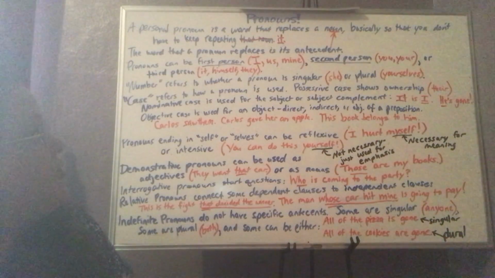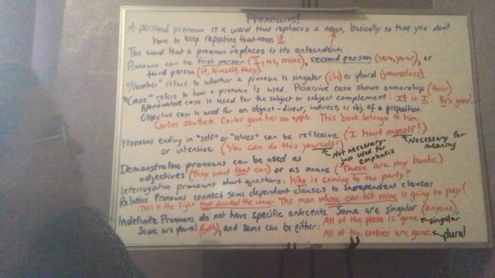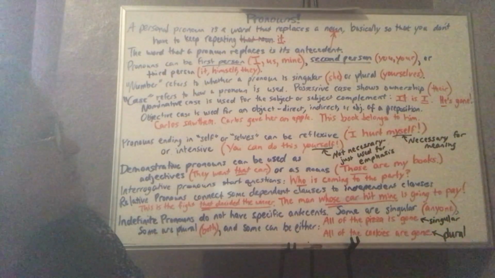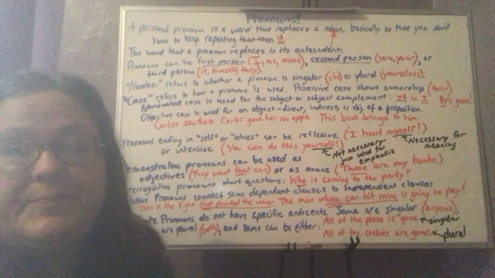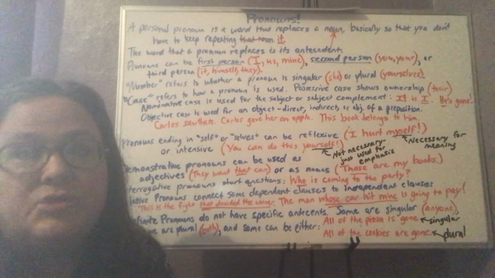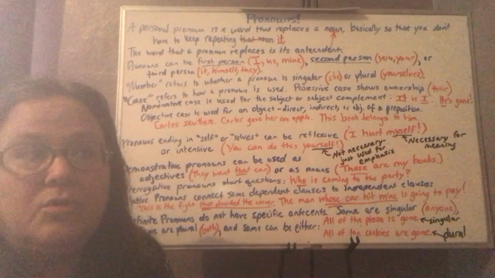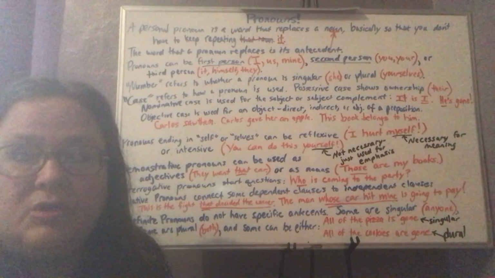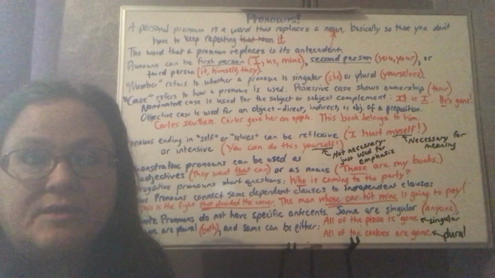Pronouns can be first person, like I, us, and mine. All of those are first person. Second person, like you and your. Third person, like it, himself, and they. First person pronouns refer to the speaker or speakers, or could refer to the speaker along with another person or group of people that he represents or she represents.